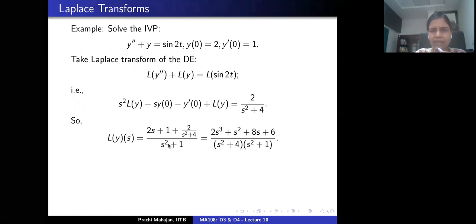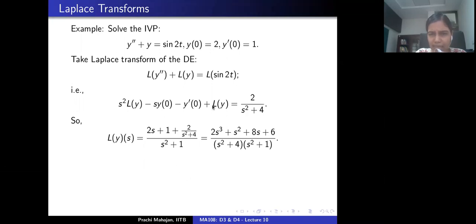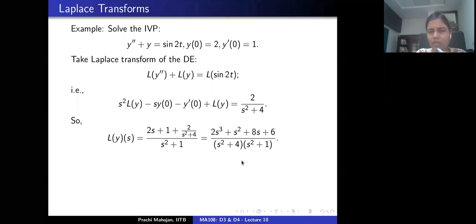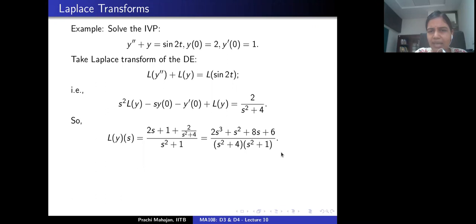So the Laplace transform of y turns out to be this, right? And again, I am going to use the partial fraction decomposition of this. Why do I do that? That will allow me to read the Laplace transform of the right hand side, right?